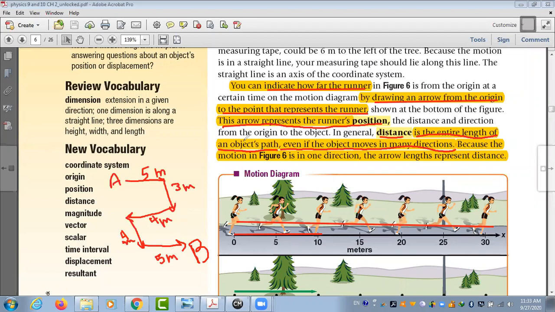So the distance the object moved, as he said here, is the entire length of the object's path.